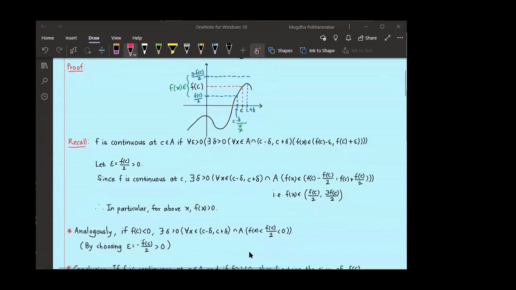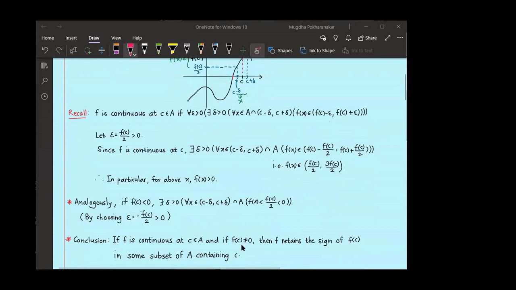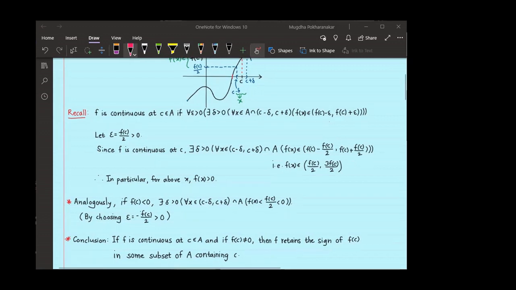So what is our conclusion? That if f is continuous at C belonging to A, and if f of C is non-zero, then f retains the sign of f of C in some subset of A containing C. Please keep this result in mind. We will use it several times during the proof of our actual theorem.